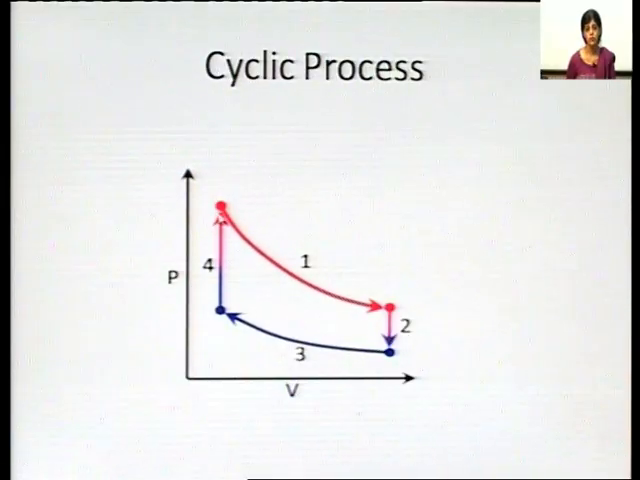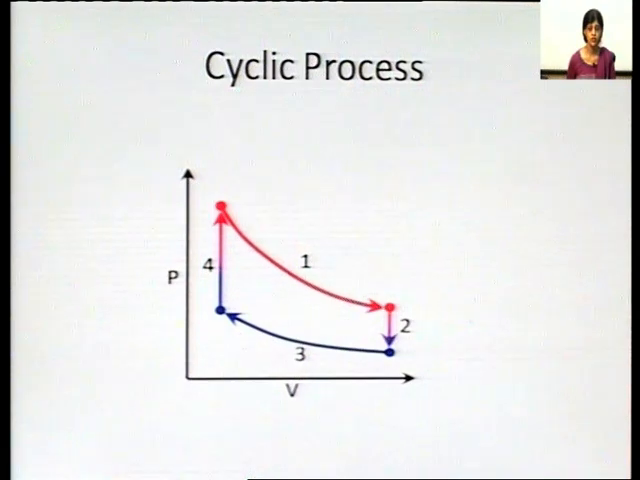We started from this red point, went by path 1, path 2, path 3 and path 4, and we are returning to the initial situation. Such a type of process is known as a cyclic process. So, a cyclic process is one in which the system undergoes a series of changes, but it returns back to its same initial position. That type of process is known as a cyclic process.